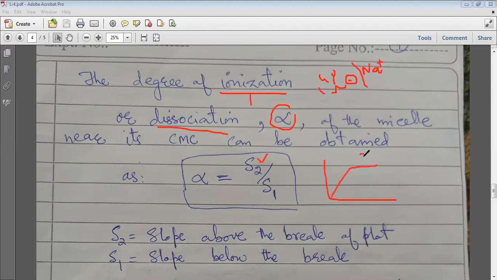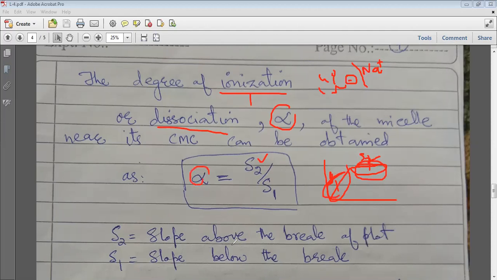This was S2, this will be the post slope, and this will be the pre slope, S1. So we are simply dividing S2 upon S1. First we find the slope of this part, and the slope of this part, because for a straight line the slope will always be equal to only one quantity. So first find S2, then find S1, and S2 upon S1 will be equal to the degree of ionization.